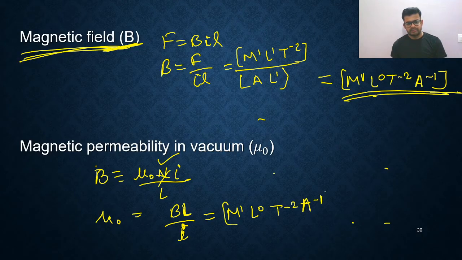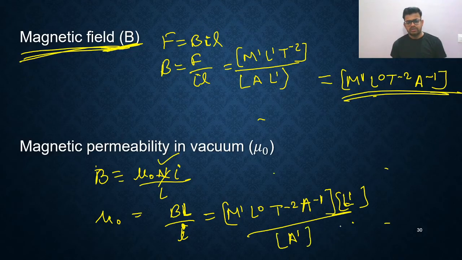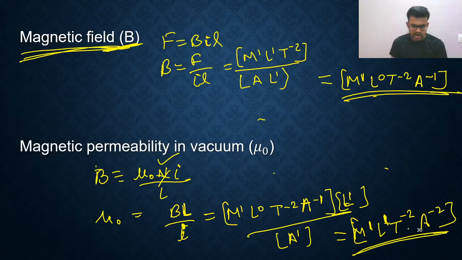Now what will you do next? Multiply by L1 and divide by I, where I means ampere 1. You simplify this, what are you going to get? You are going to get M1 L1 T minus 2, and finally here A minus 2. That's all. You are going to get the same dimensional formula.